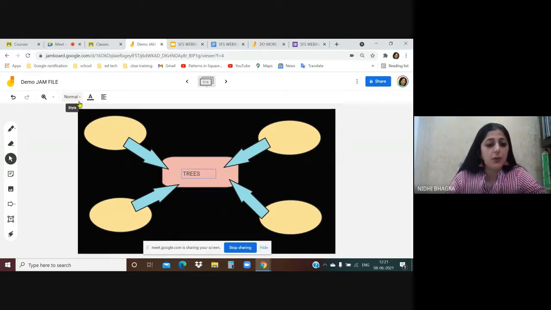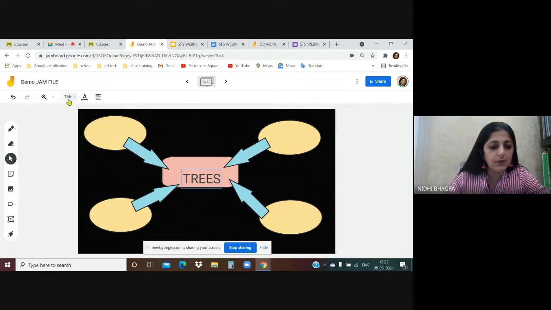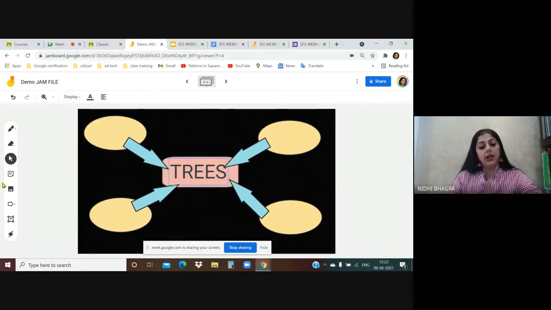Like in Slides, we have bold, italic, underline, and we can increase the size. Here, the options are slightly different. You have to select from these options. If you want a bigger size, go for title. If you want an even bigger size, go for display. You can also choose the font text color from here. So this is how you can write.